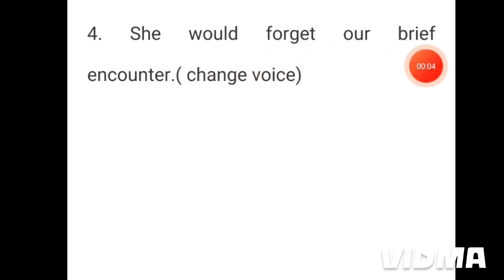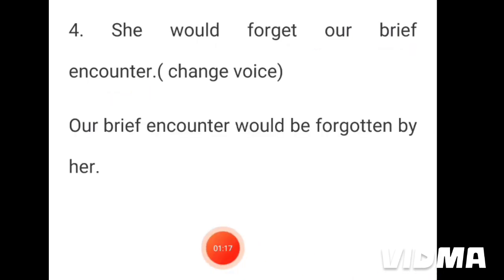She would forget our brief encounter. In this sentence, she is the subject. Would forget: forget is the main verb in the sentence. What will she forget? Our brief encounter. So this part of the sentence, our brief encounter, is the object here. We know that if we have to change an active voice into a passive, then we have to find out the object first. So this is the object here. Now see the voice change.